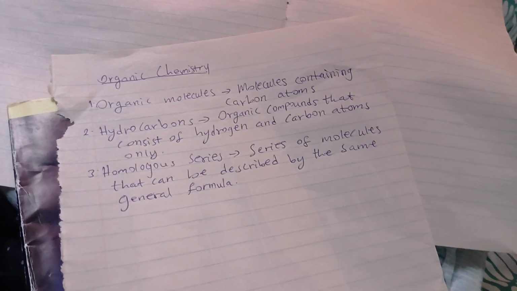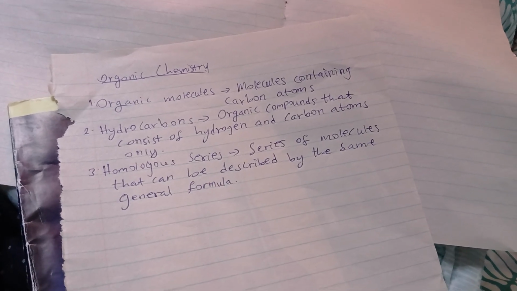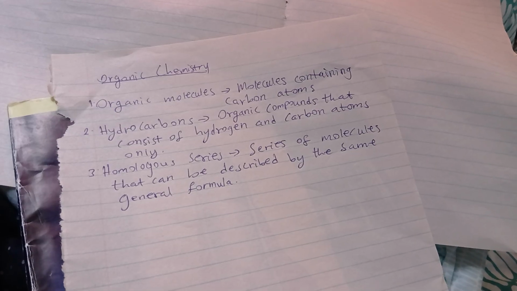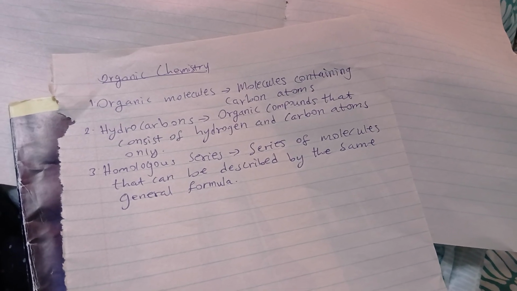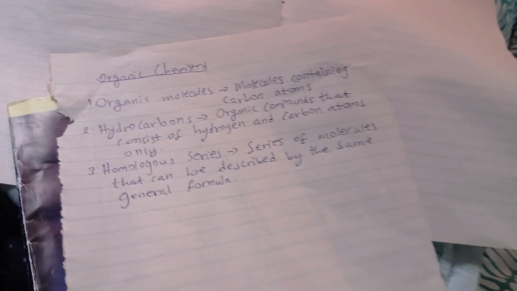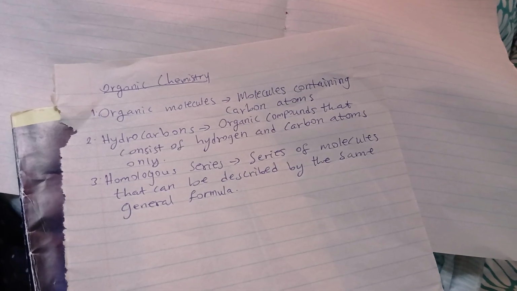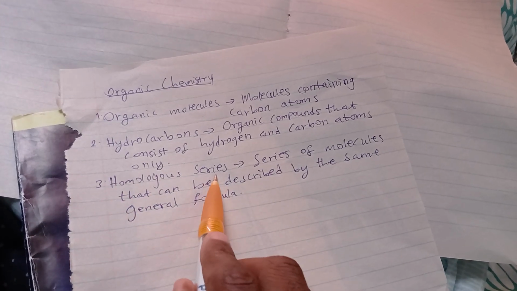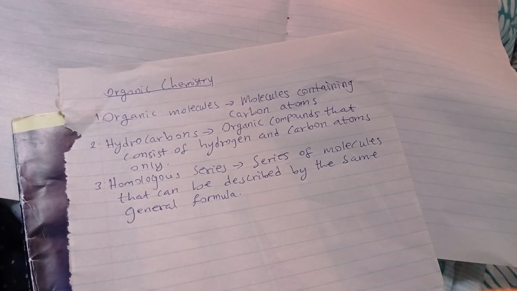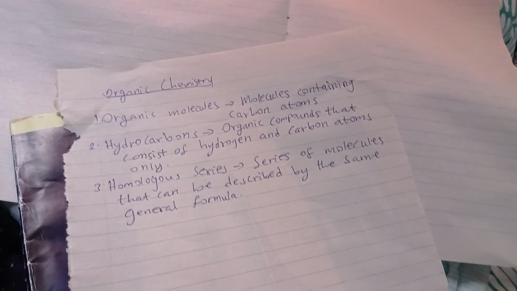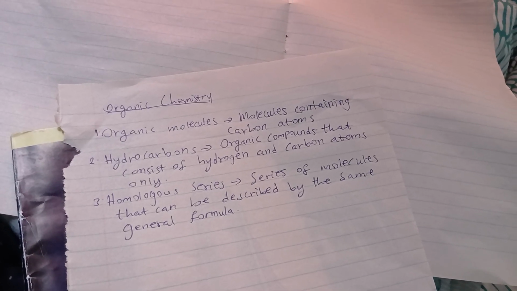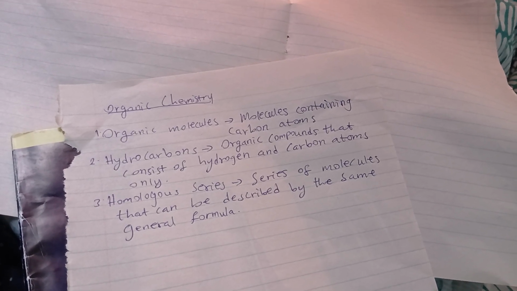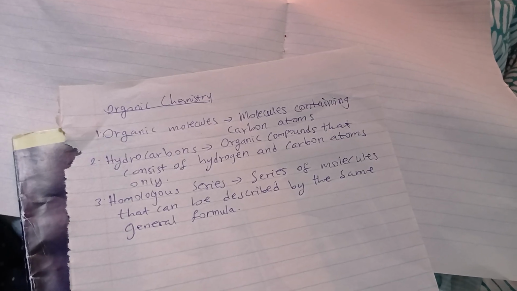You all have the same surname, right? So when you're called by your surnames, you'll find that all of you are called in the same way. It's the same thing as homologous series, right? So it's a surname of a particular family, right? So it's a series of molecules that can be described by the same general formula.